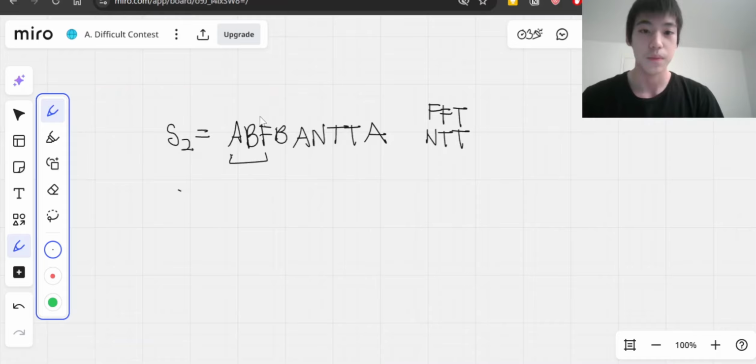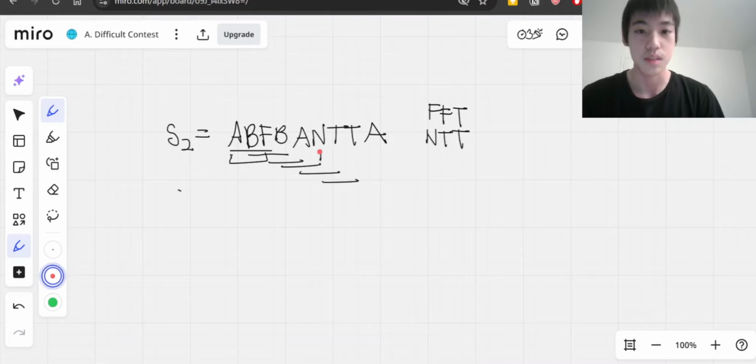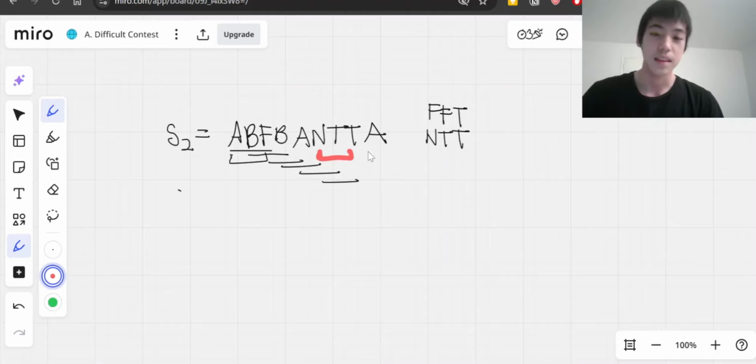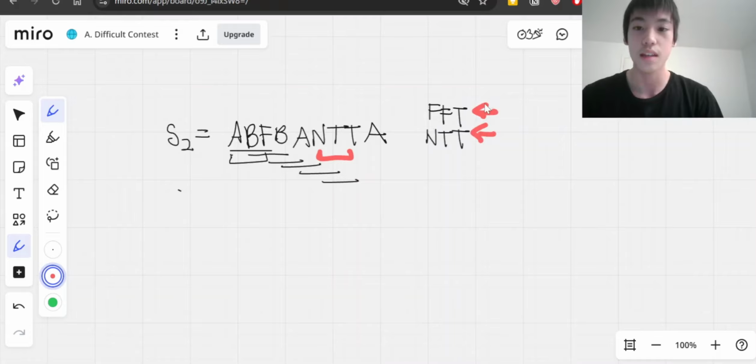Let's go through it. ABF, obviously it's not either one. BFB, nope. FBA, nope. BAN, nope. ANT, nope. NTT, yep. So we've found this specific occurrence, NTT, that is exactly one of the substrings we were looking for.